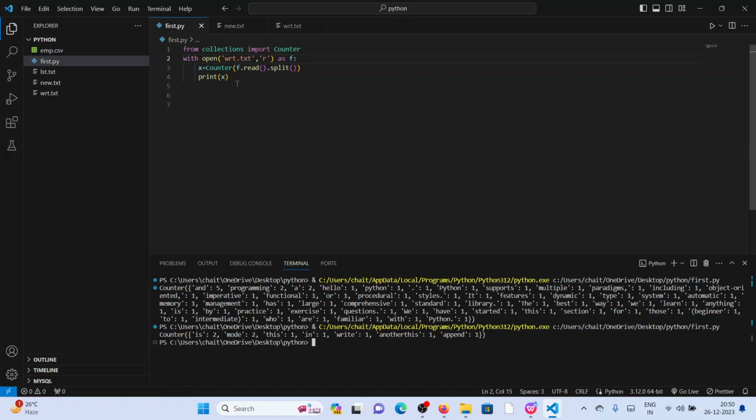Counter means the frequency, the number of times words are repeated in a text file.